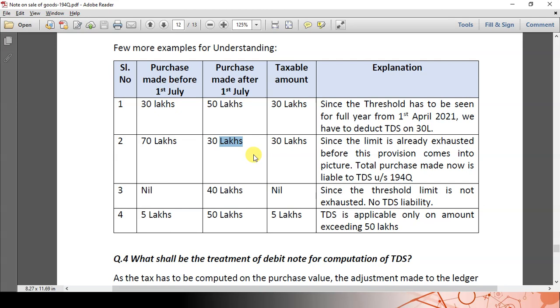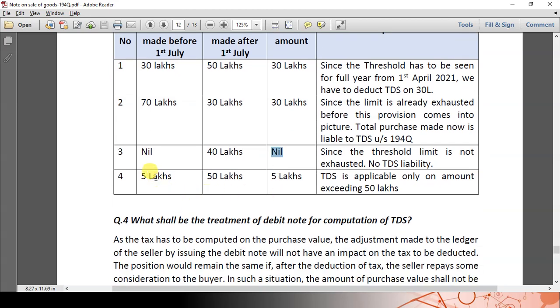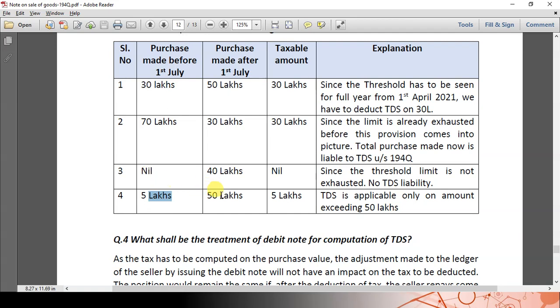Another example: the purchase before 1st July is nil and the purchase after 1st July is 40 lakhs. Since it did not exceed the threshold limit of 50 lakhs, the TDS taxable amount will be nil, TDS is 0. Another example: before 1st July 5 lakhs, after 1st July 50 lakhs. So in total, 55 lakhs was purchased during the year. So only on the excess of 5 lakhs, that means 55 minus 50, TDS has to be deducted.